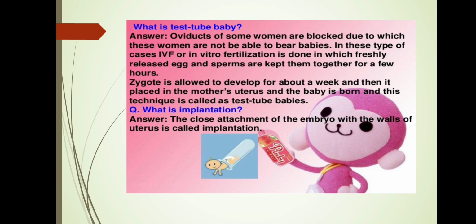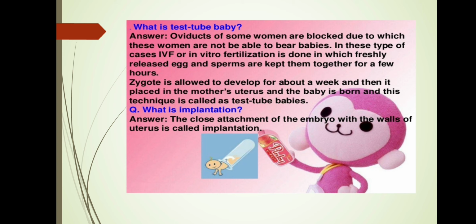Now, we learned everything about the natural process. Now let us see some artificial process of fertilization. Have you heard about test tube baby, my dear children? Test tube baby is done for some women whose oviducts are blocked, due to which these women are not able to bear babies. So in this type of case, IVF or in vitro fertilization is done, in which a freshly released egg from the mother and sperms are kept together for a few hours. So sperm from the father and egg from the mother are taken.